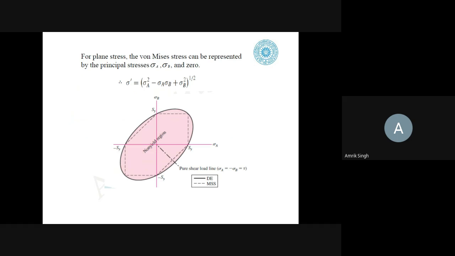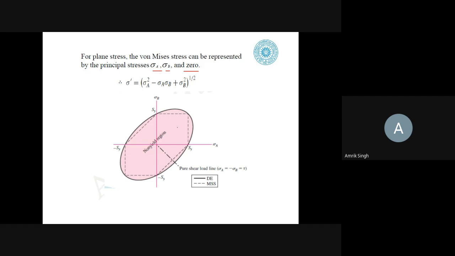In order to represent this theory graphically, this is an equation of an ellipse. For the plane stress, the von Mises can be represented by the principal stresses sigma A, sigma B, and 0. If you apply the previous relation, instead of sigma 1 you write sigma A, instead of sigma 2 you write sigma B, and sigma 3 is 0. So you will get this relation.